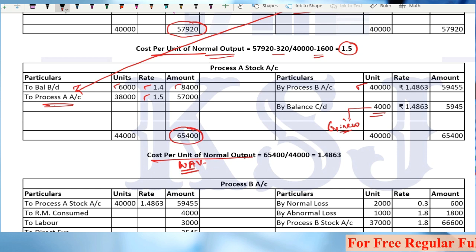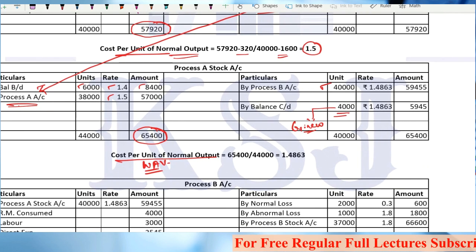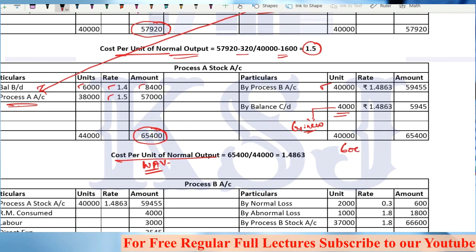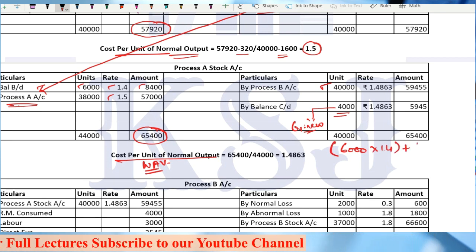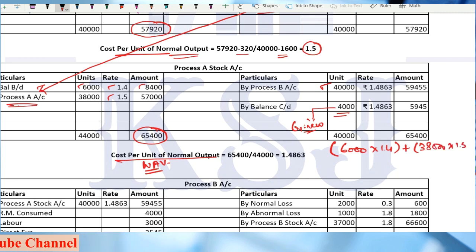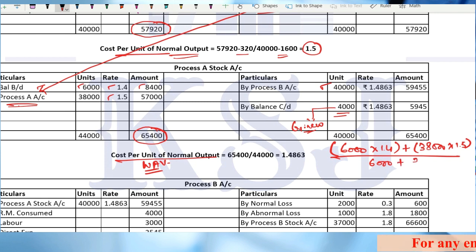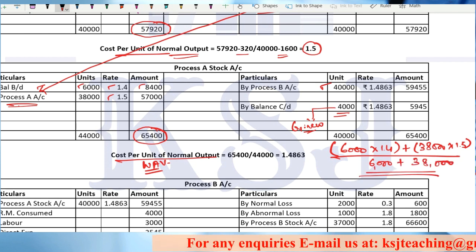65,400, this is the total cost, right? Or what you can write is units 6,000 multiplied by rate 1.4, right? Plus 38,000 multiplied by 1.5 divided by 6,000 plus 38,000. This is how you will use the weighted average method. We have already discussed in the material costing, isn't it?